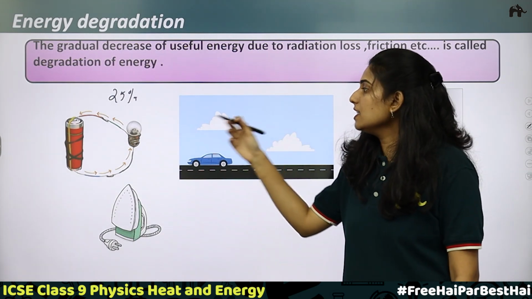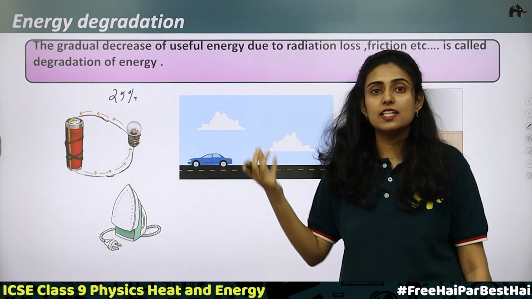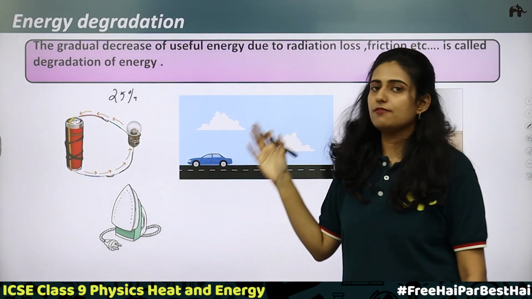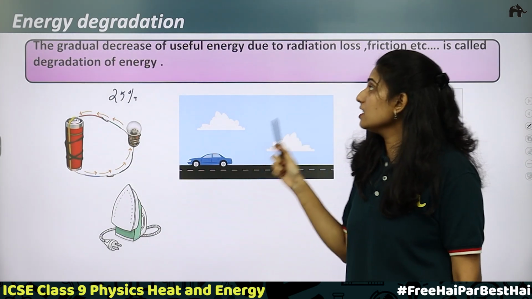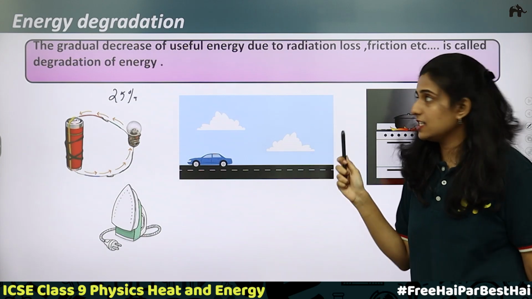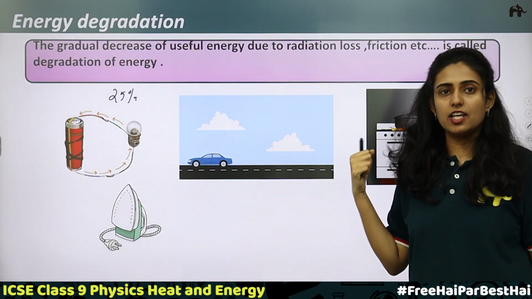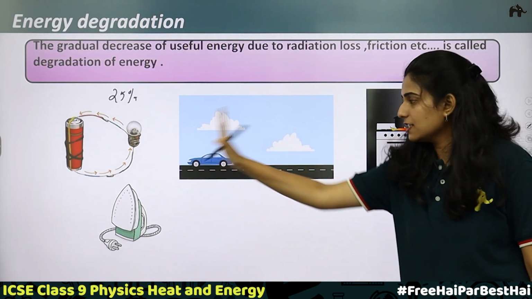So this is a degraded energy. The undesirable form is a degraded energy. It is a waste energy. So we can define energy degradation as the gradual decrease of useful energy due to radiation loss, friction, etc. This is called degradation of energy. So here we have discussed the first case.